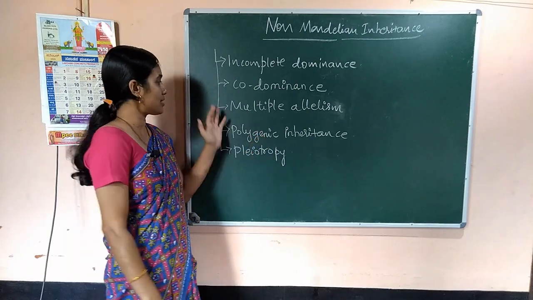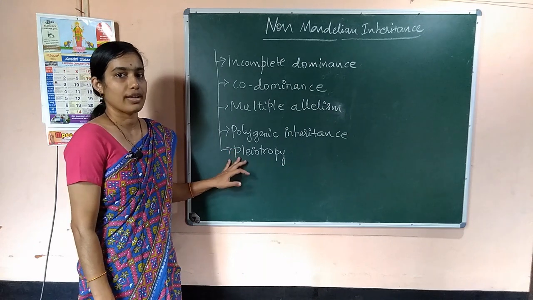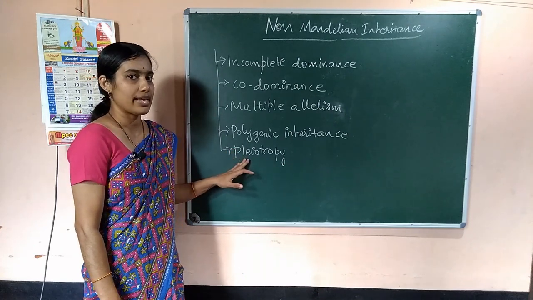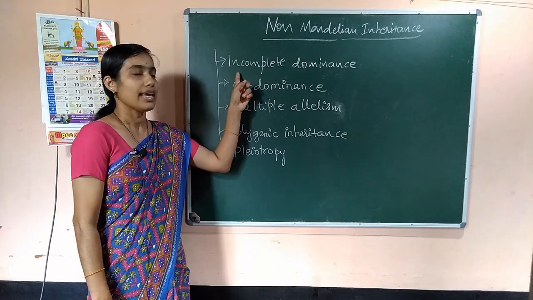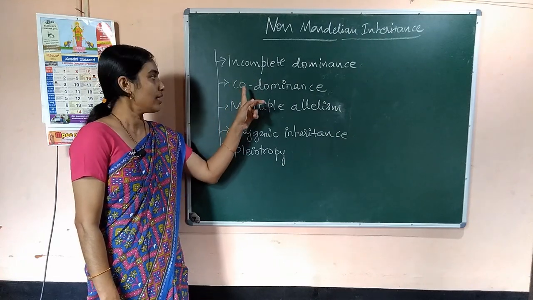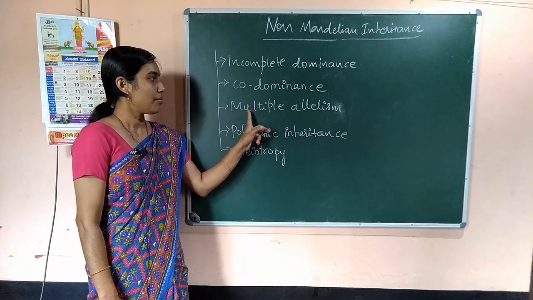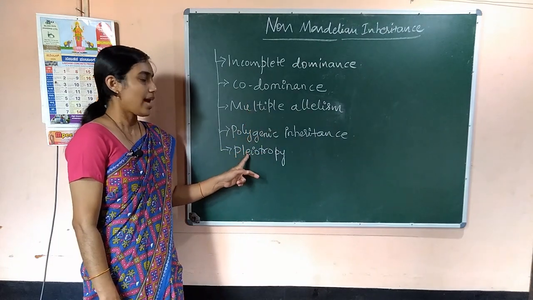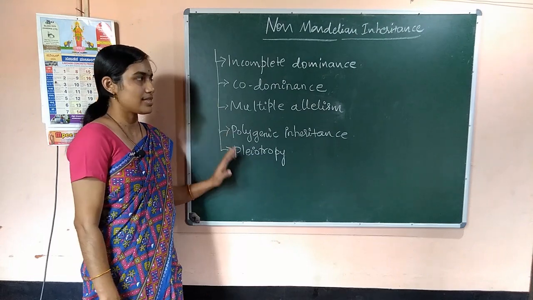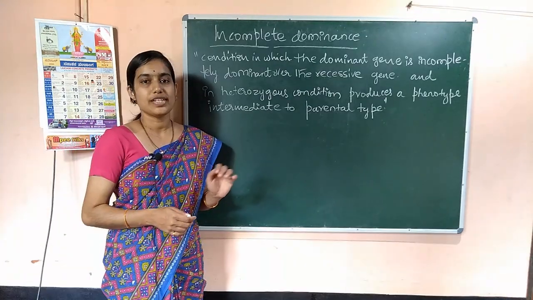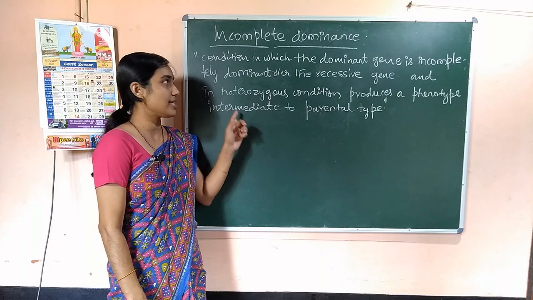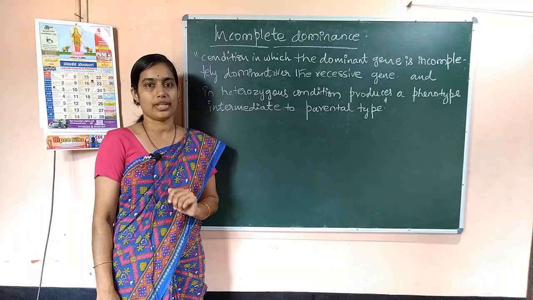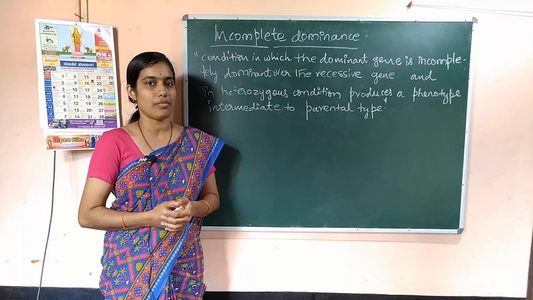In your syllabus there are 5 different types of inheritance patterns, other than Mendelian inheritance. They are incomplete dominance, codominance, multiple allelism, polygenic inheritance and pleiotropy. So let us discuss one by one. The first one we are going to discuss is incomplete dominance. You know what is meant by dominance, right?